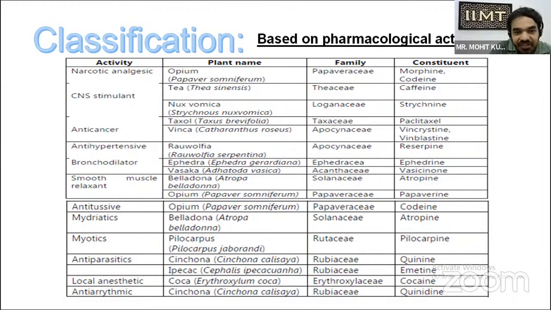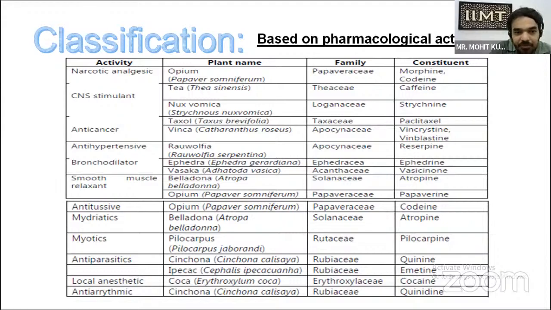Bronchodilators include ephedra and Vasaka, from Ephedraceae and Acanthaceae, with ephedrine and vasicine. Now, smooth muscle relaxants include two drugs basically: belladonna, with Atropa belladonna as the biological source, and opium, with Papaver somniferum as the biological source. Atropa belladonna belongs to the family Solanaceae, and opium belongs to the family Papaveraceae. The active constituent from Atropa belladonna is atropine, and from opium it is papaverine. Antitussive is also obtained from opium, Papaver, but the active constituent is codeine.